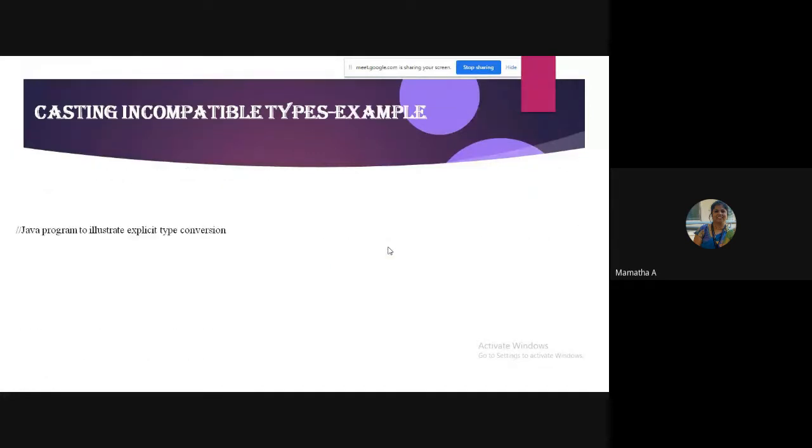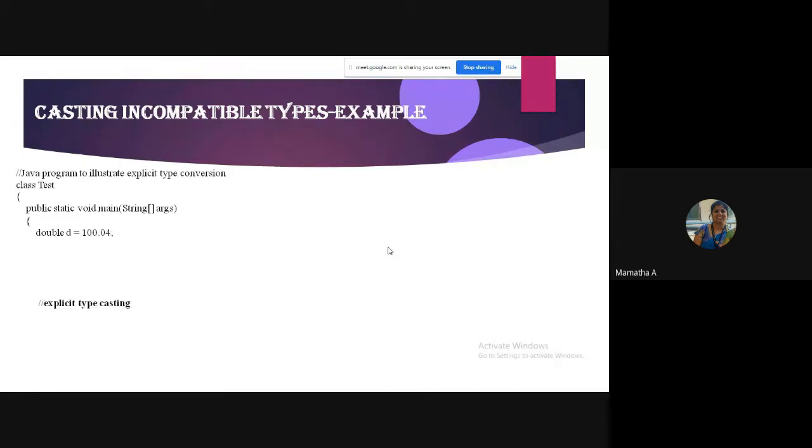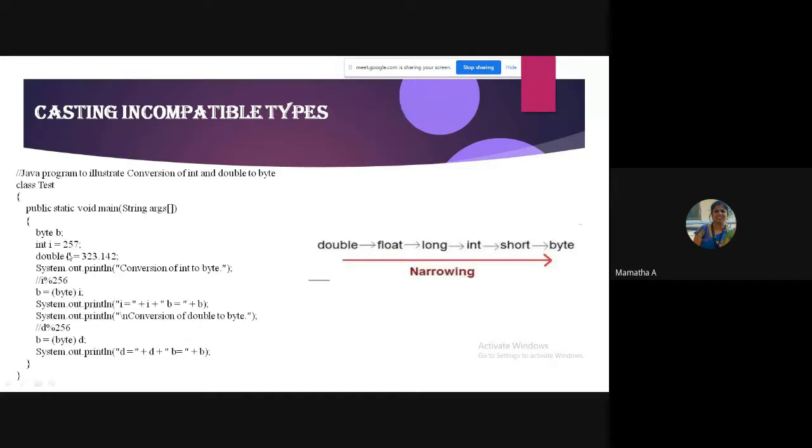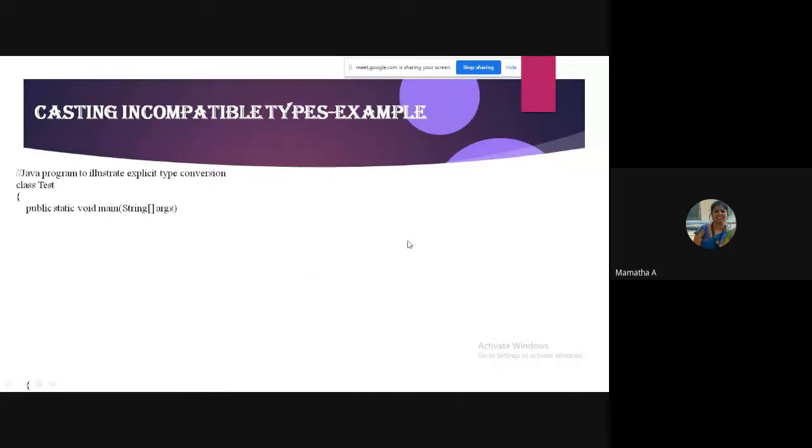Similarly, another example where I am trying to store double to long. See here, this is double to long. So if you remember, it's now possible for us to store double to long. All right, so again, what is the data that gets lost?